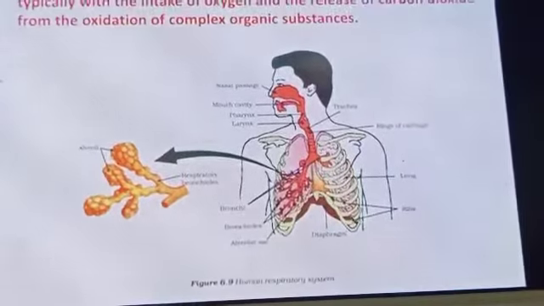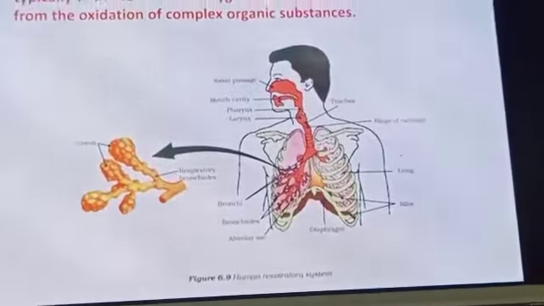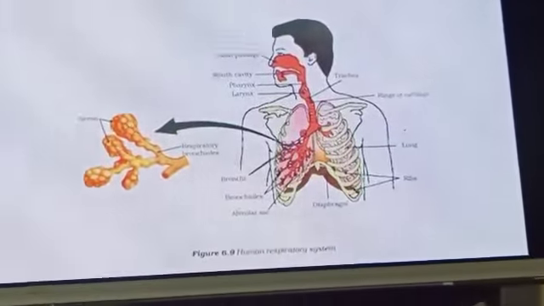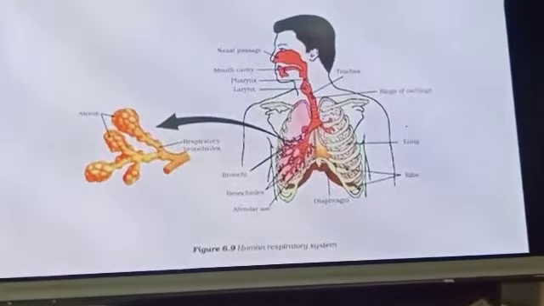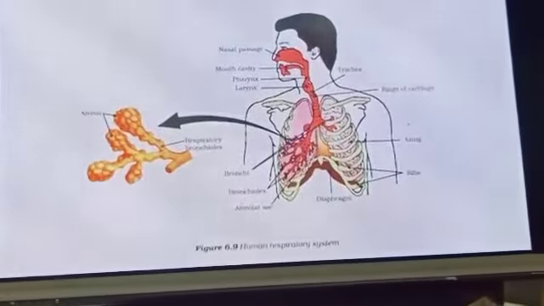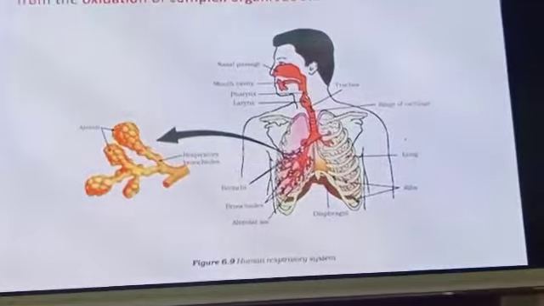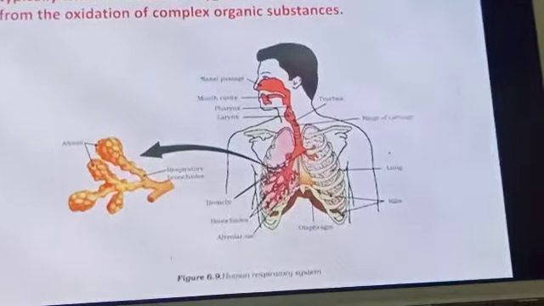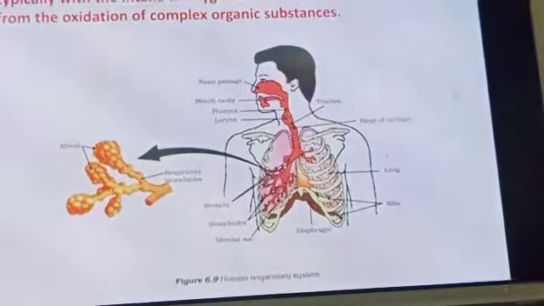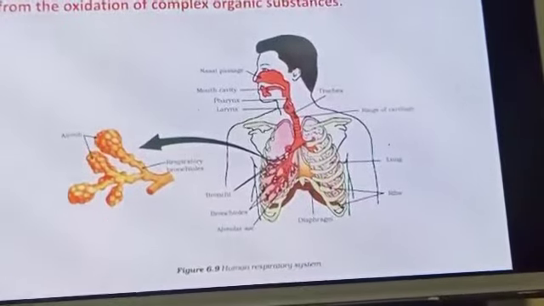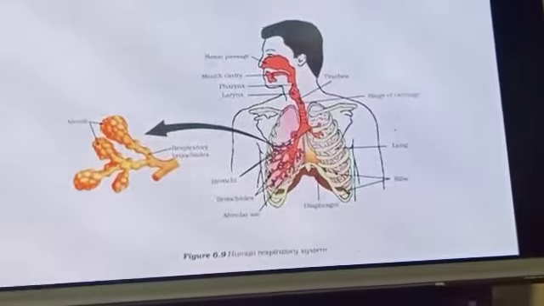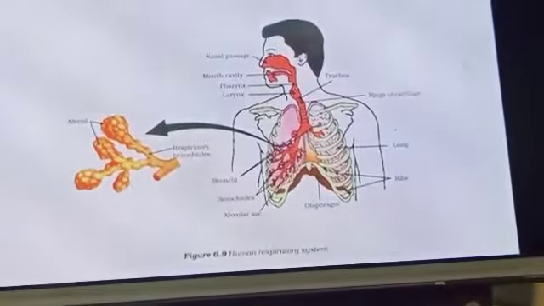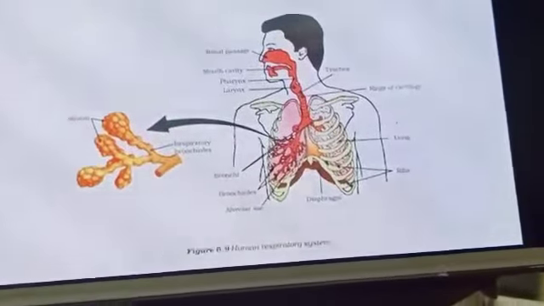Which is the respiratory pigment in humans? That is hemoglobin, which has a very high affinity for oxygen. This pigment is present in the red blood corpuscles. Where is it present? In the red blood corpuscles. Carbon dioxide is more soluble in water than oxygen. Hence, it is mostly transported in the dissolved form in our blood.